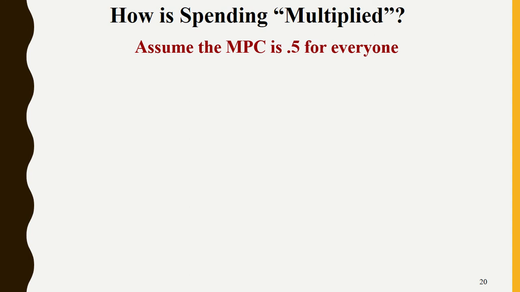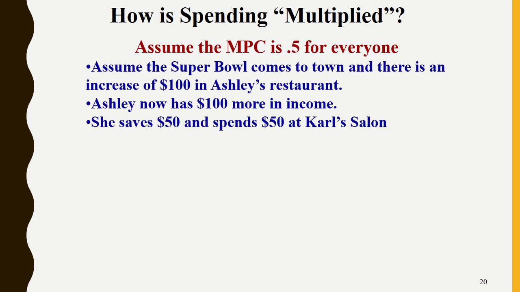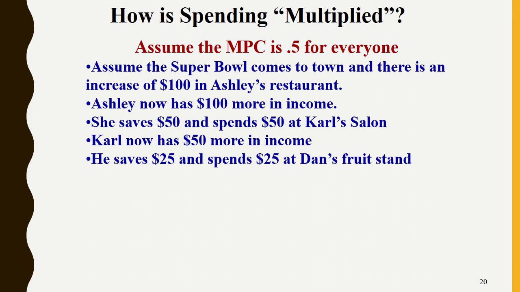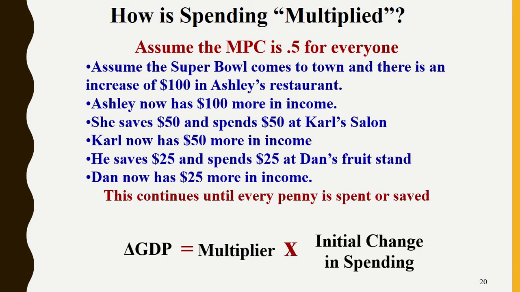Then you have to start doing some math, because you say, okay, I give Mr. Coach $1. He takes 50 cents, puts it in the bank, takes 50 cents, spends it. So now Bob at the store gets 50 cents from Peter, and now he saves 25 cents and spends 25 cents. So now he spends 25 cents at Jill's place. So now, right, it just keeps moving and moving and moving, all right? So now we need to figure out, okay, how much would that initial dollar generate over time, right? And I put up some examples right there.